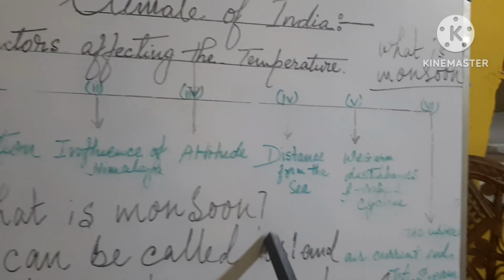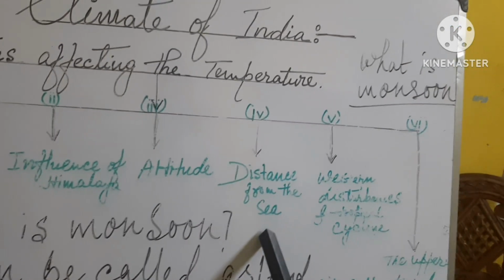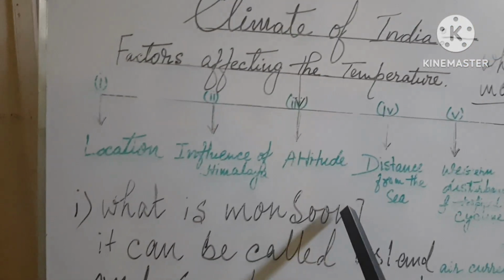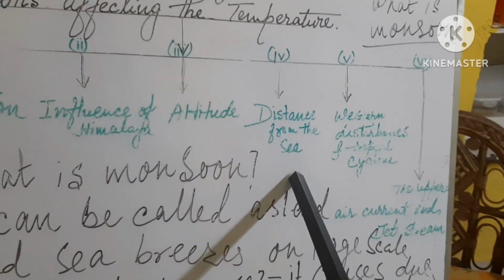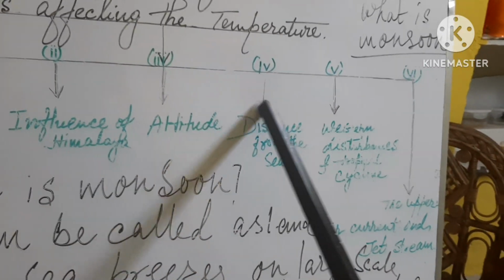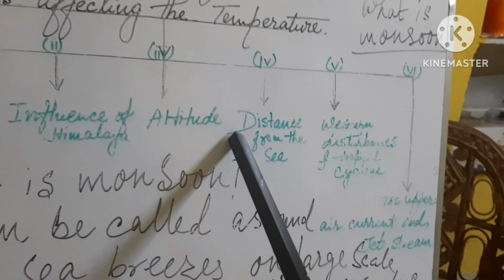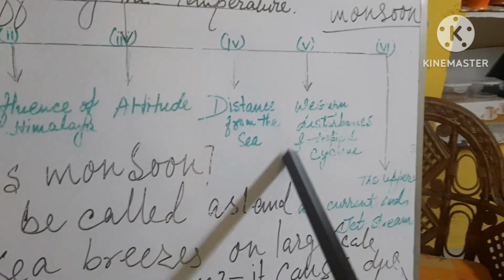Now, distance from the sea. In areas distant from the sea, you can see the continental type of climate, or the absolute type of climate.